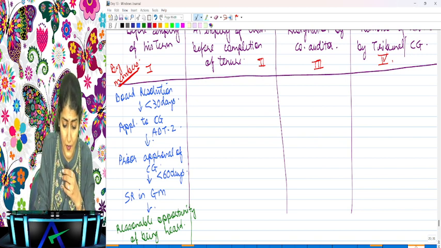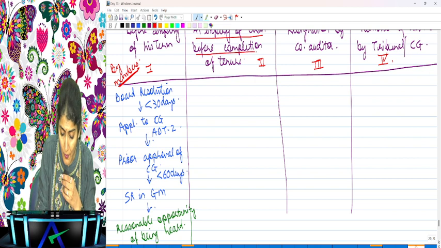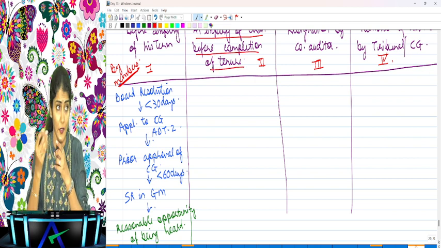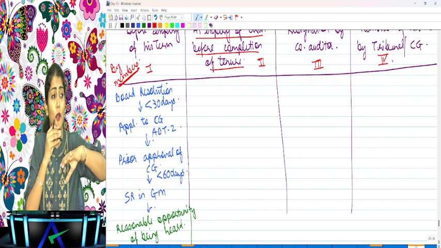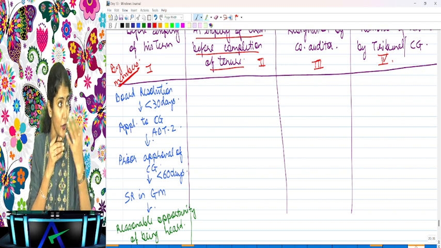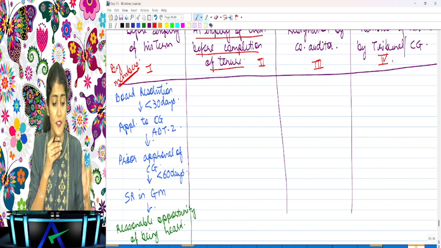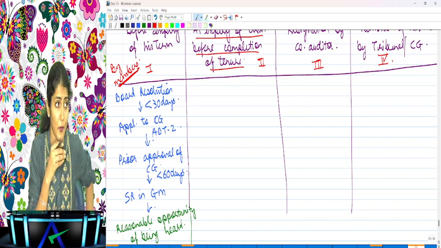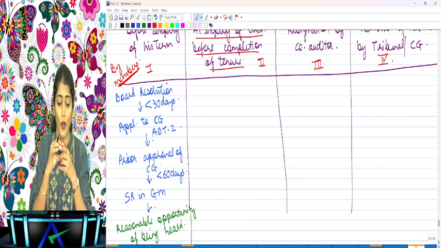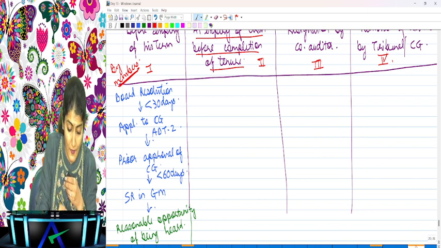Now coming to the second situation, removal of the auditor at the expiry of his term, before completion of the tenure. That means now you don't want to remove the auditor at the EGM, you want to remove the auditor at the AGM, but before completion of his tenure. Okay, he has just finished 3 years of audit, but before he completes his 10 years, you want to remove him as an auditor of the company. So for this, what is the trigger point?